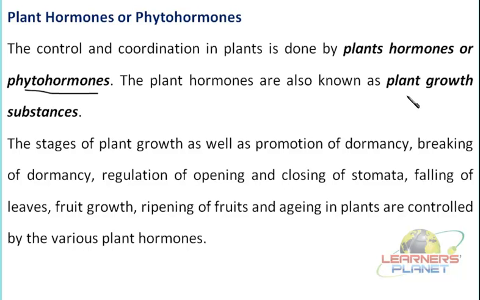Of course the hormones are also of different kinds, right? But the system is not as complicated as in the case of the animals. Besides this particular growth process, different functions are also controlled by the phytohormones. Like we can say, besides growth, the promotion of dormancy or the breaking of dormancy, each process is controlled by the phytohormones. What do you mean by dormancy?